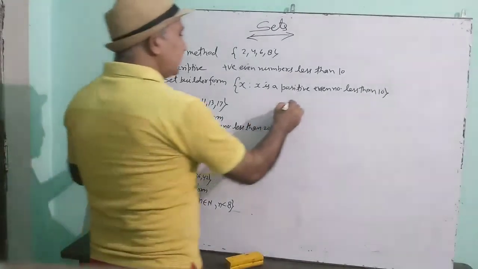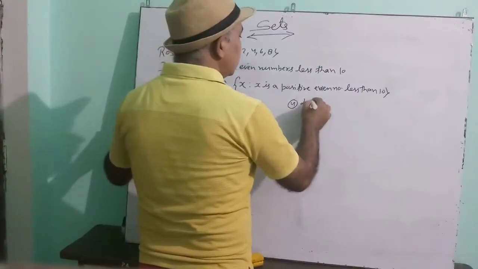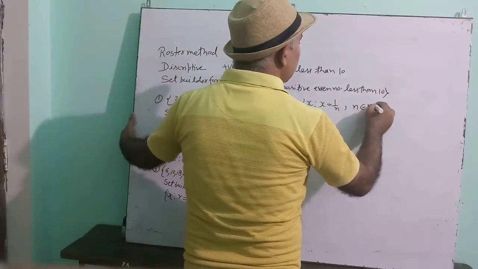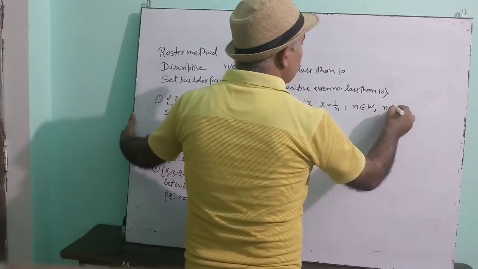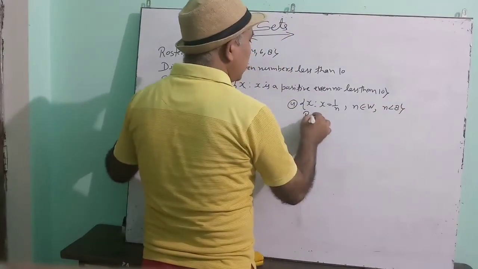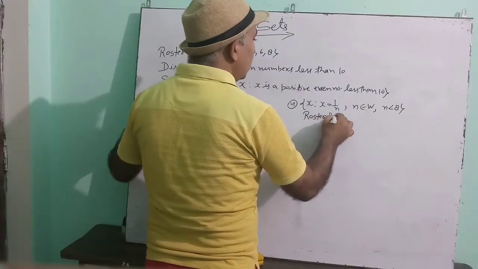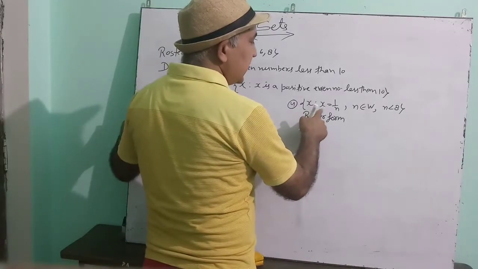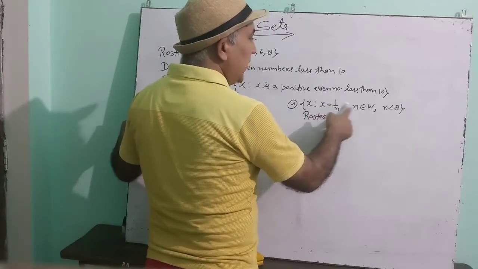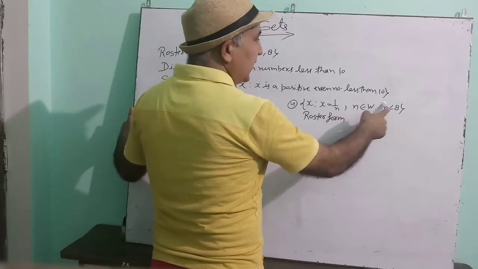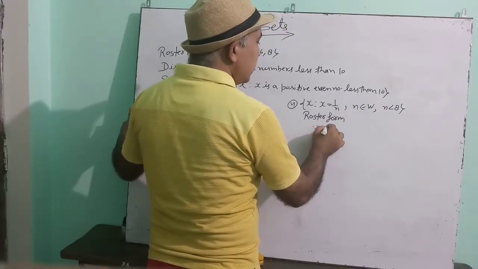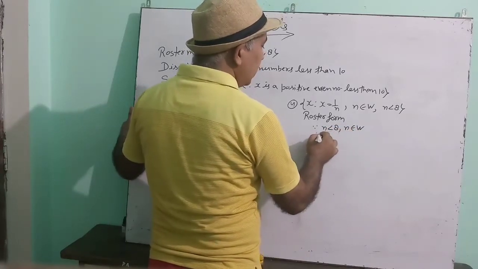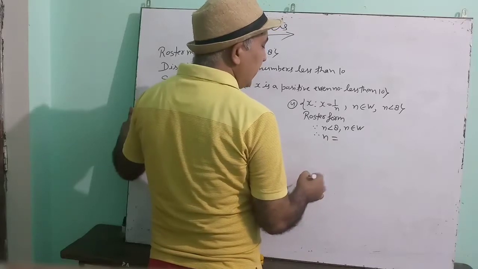Okay, now see. Now this you have to convert into roster form. Okay, x such that x is equal to 1 upon n and n is a whole number and n is less than 8 also. Since n is less than 8 and n is a whole number, therefore what will be the values of n?